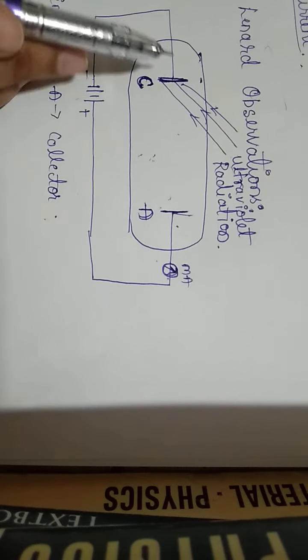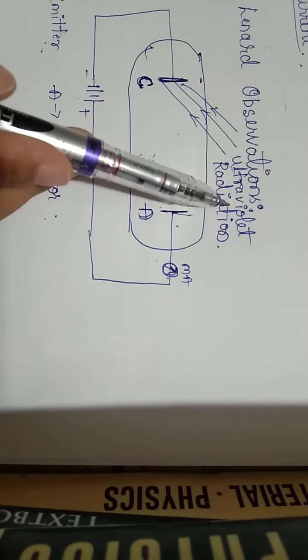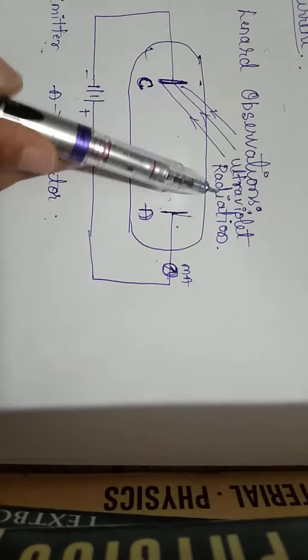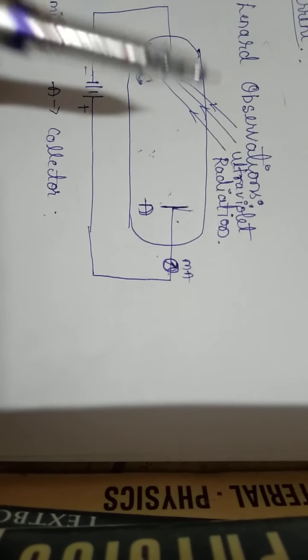And he observed that current flows in the circuit whenever the UV radiation, ultraviolet radiation, falls on the emitter.